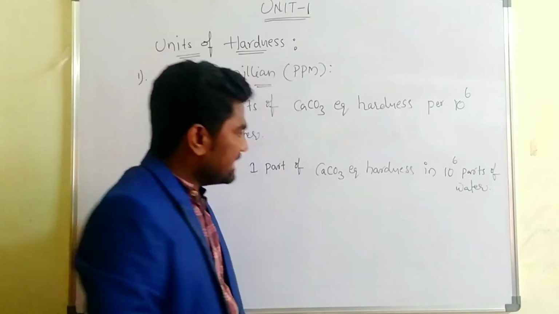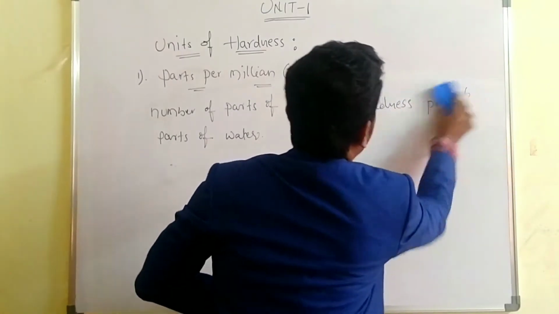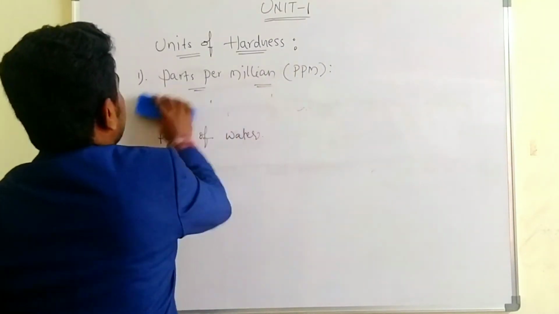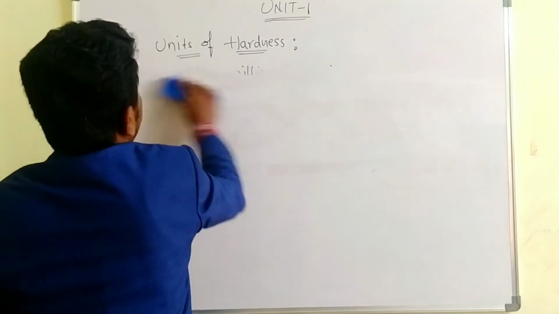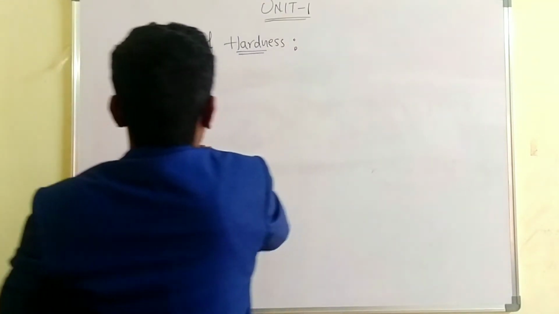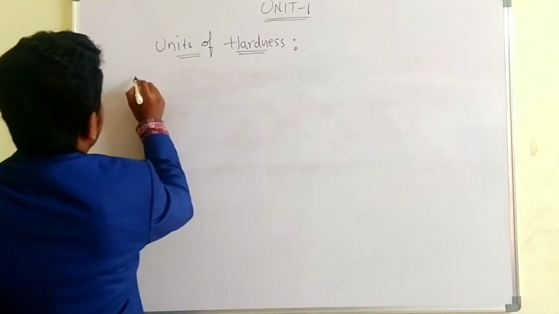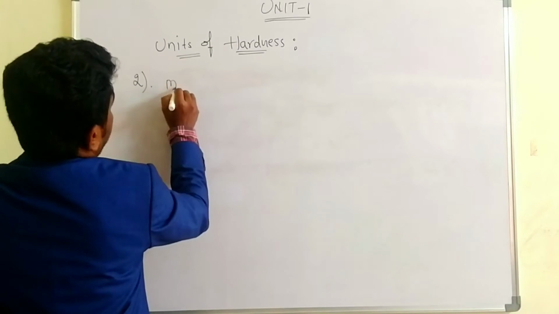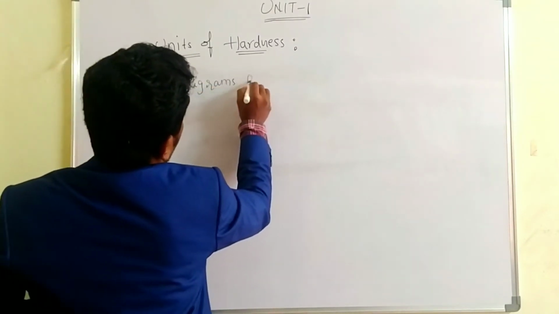The next unit, what is that? The second unit is milligrams per liter, isn't it?